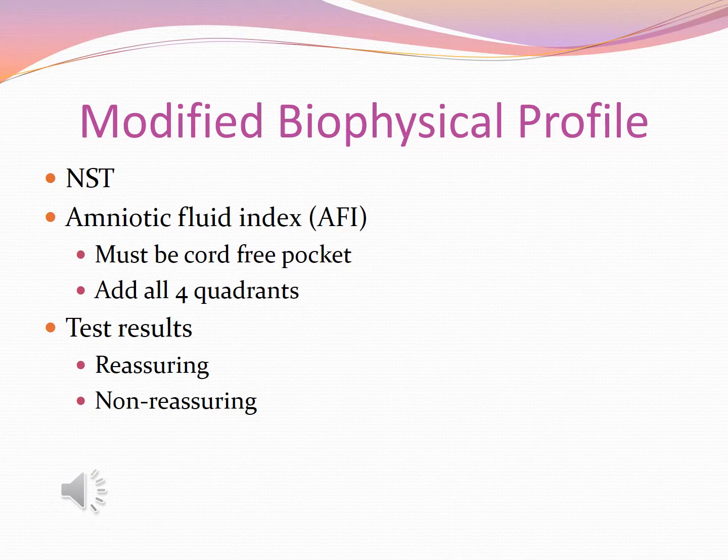A test is considered reassuring if the non-stress test is reactive and the amniotic fluid index is 5 or greater. A test is non-reassuring if the non-stress test is non-reactive or the amniotic fluid index is less than 5. The modified biophysical profile is less cumbersome and appears to be as predictive of fetal status as other approaches of biophysical fetal surveillance.